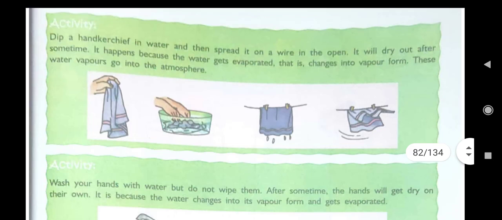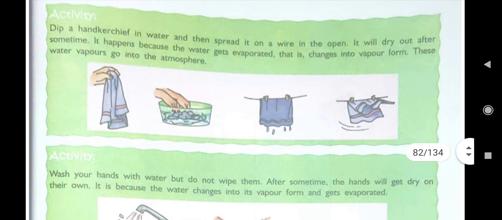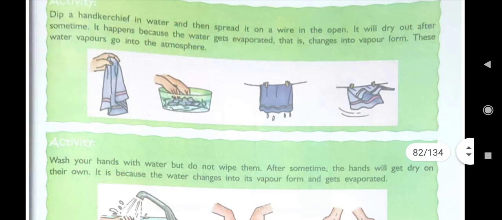At your home you must have observed when your mother dries the cloth under sunlight, then after some time the clothes become dry. How? Because the water evaporates due to the heat of the sun. Means liquid water changed into gaseous form of water, that is water vapor, due to the heat of the sun.